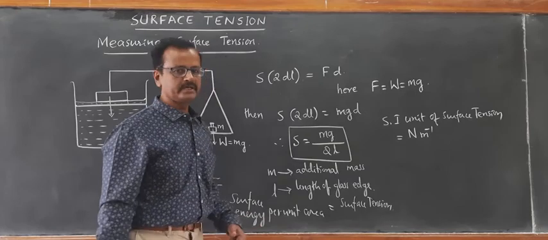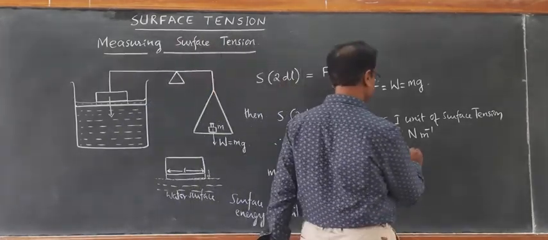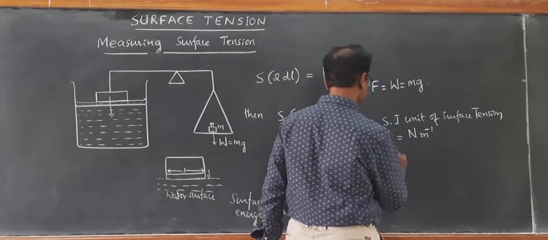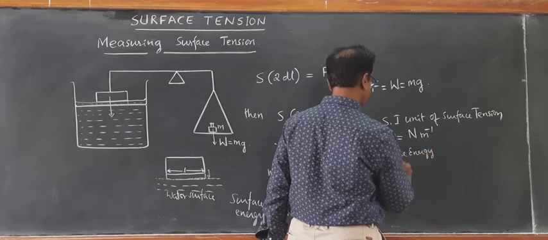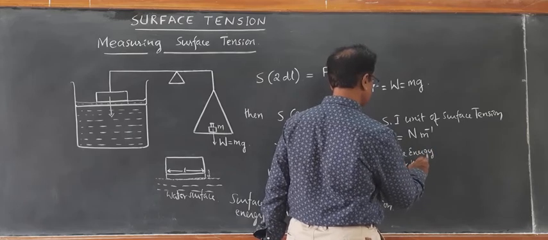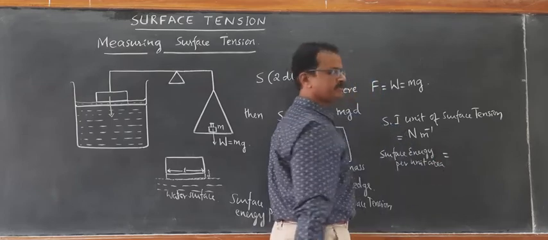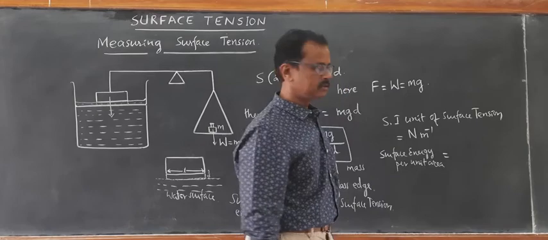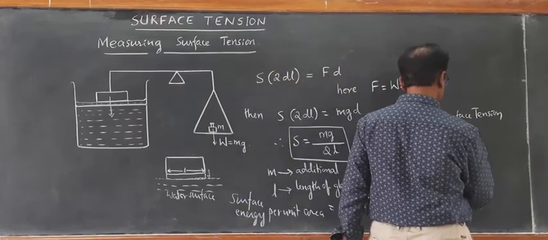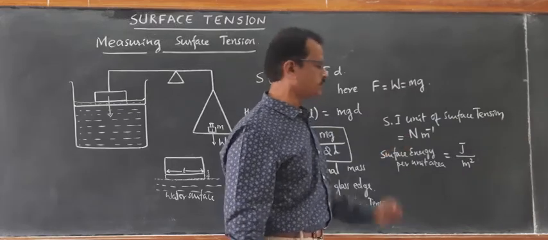Surface energy per unit area, that can also be written in terms of energy. Surface energy per unit area. Unit of energy is joule per meter square. Joule per meter square is also equal to Newton per meter.